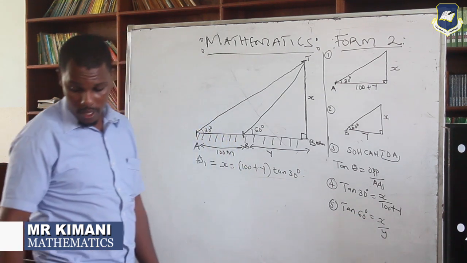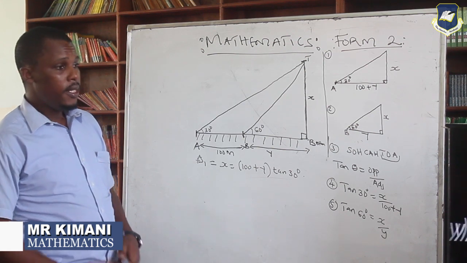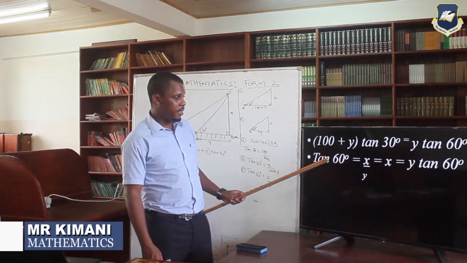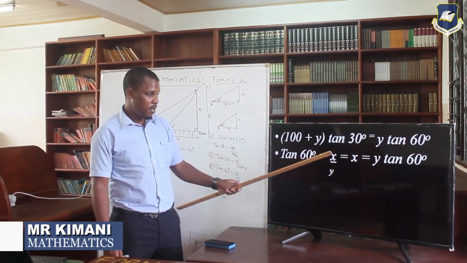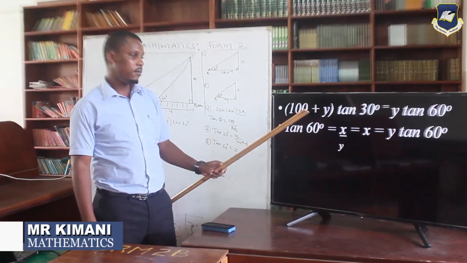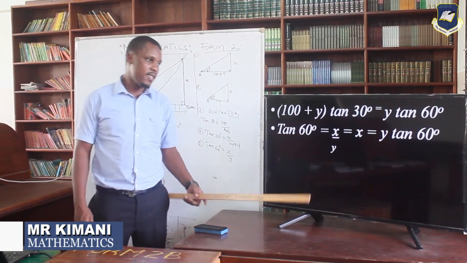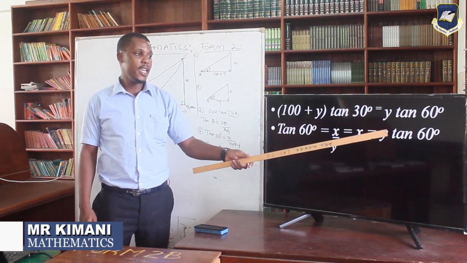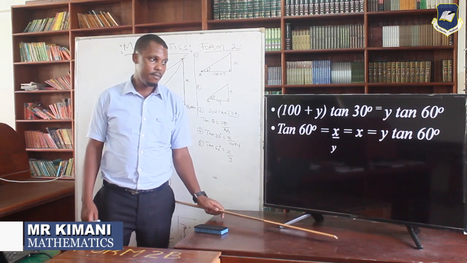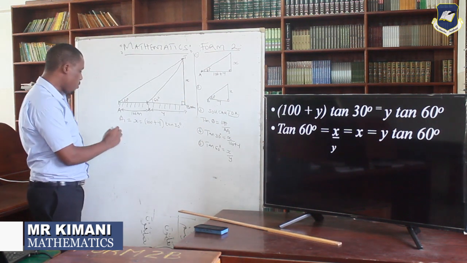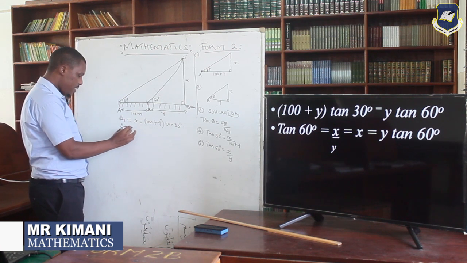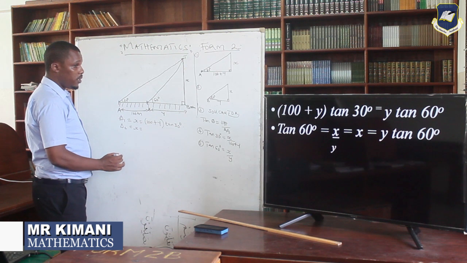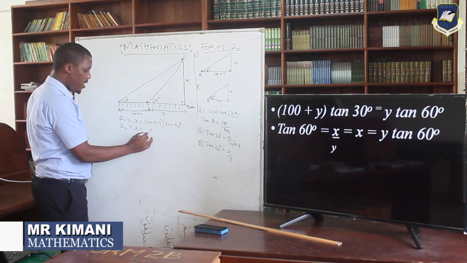That's what we are talking about in my next slide, you can see. So this is where we are, tan 60. Tan 60 is equal to x over y. Then from there again you make the height the subject of the formula. So you have now x is equal to y tan 60. So from triangle 2, we have our x is equal to y tan 60.